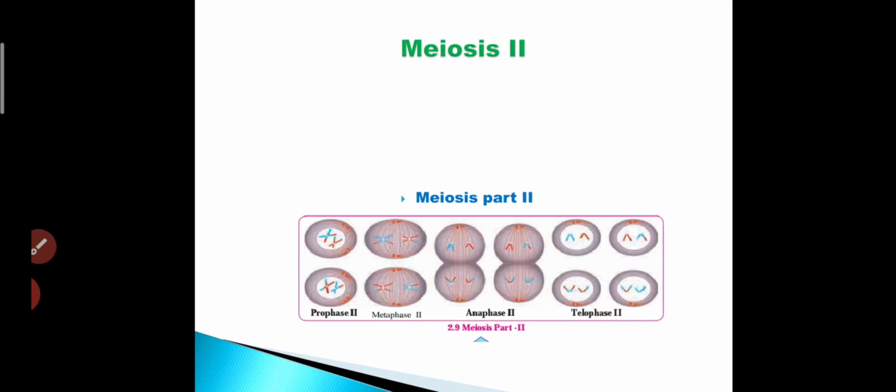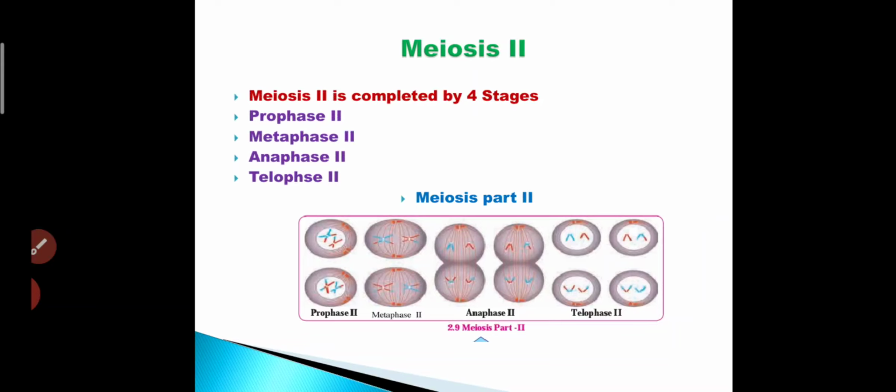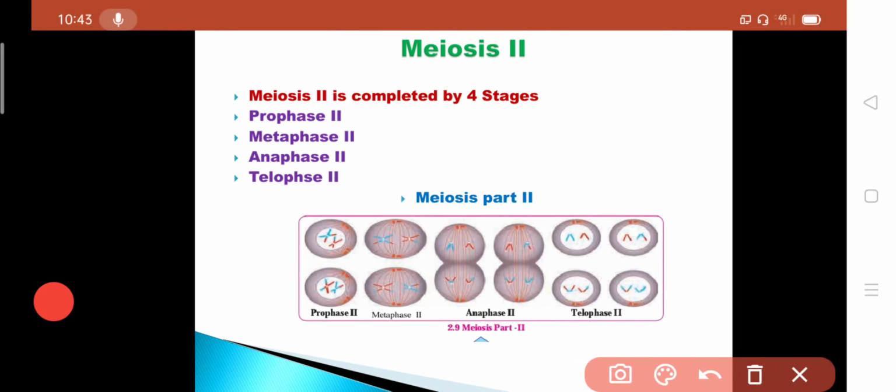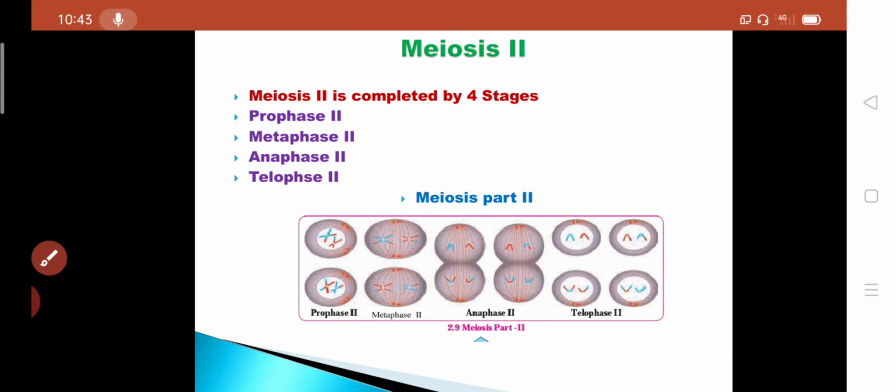Now about meiosis 2. What is meiosis 2? Meiosis 2 is completed in 4 stages: prophase 2, metaphase 2, anaphase 2 and telophase 2. These are the 4 stages of meiosis 2.